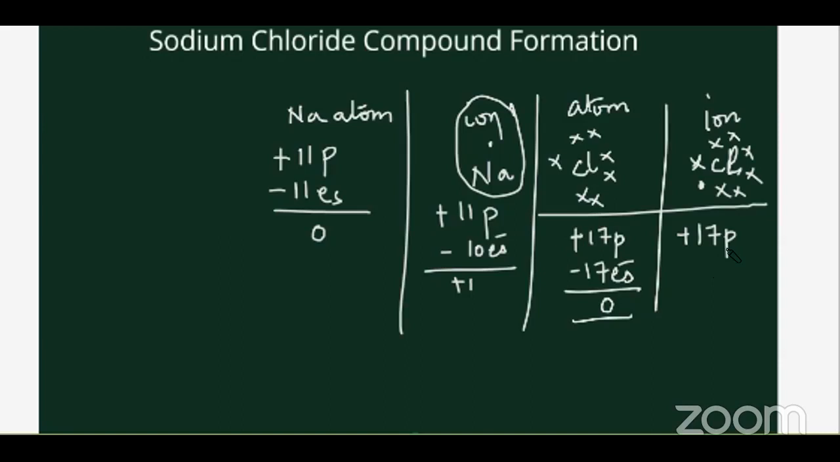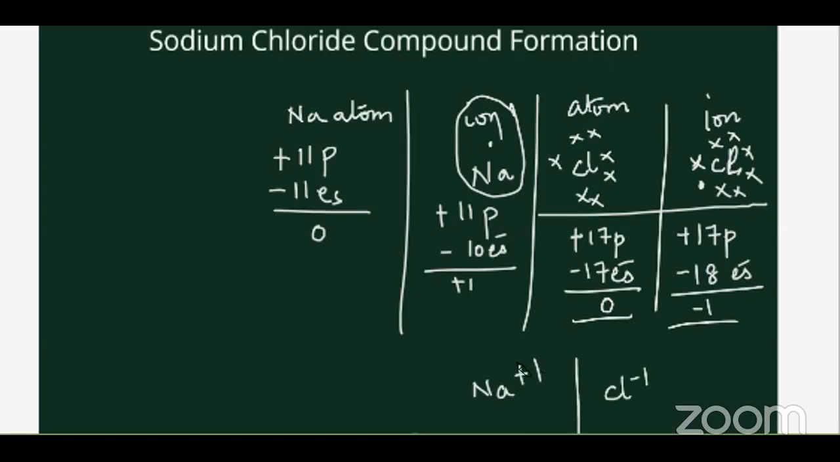The P is representing just the proton, so don't get confused with the P. It's just to show that it's proton. We have to look at the sign, plus 17. Now it has gained one more electron, so therefore it's minus 18. Correct? So minus 18 plus 17 is minus 1. So that is why sodium we write as a plus 1 charge and chlorine we write as a minus 1 charge.